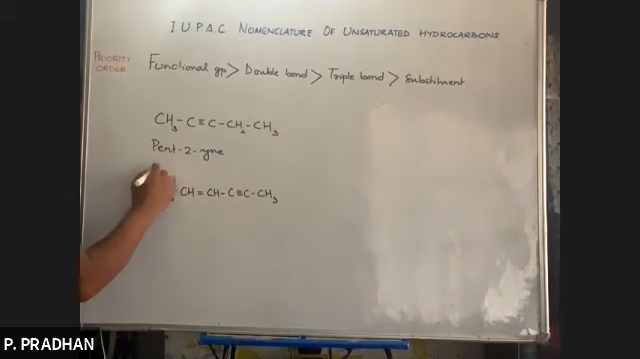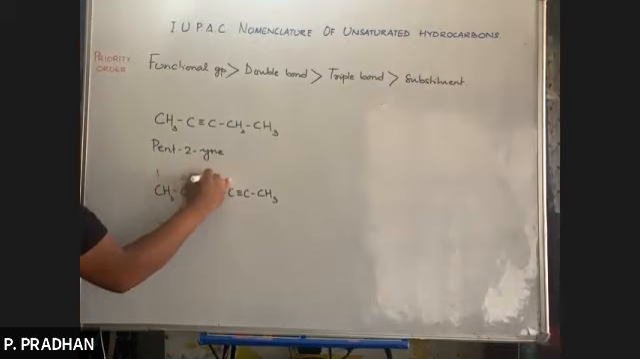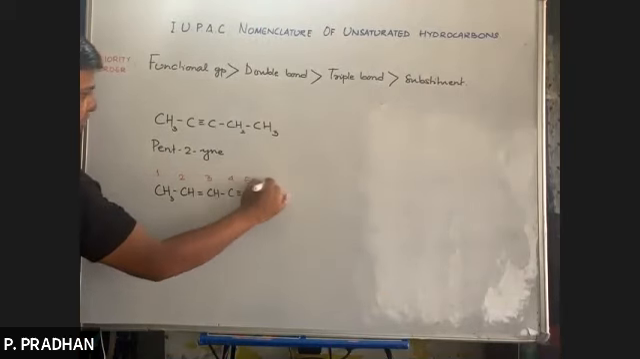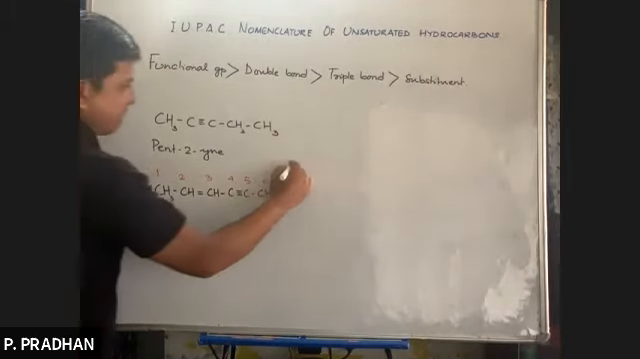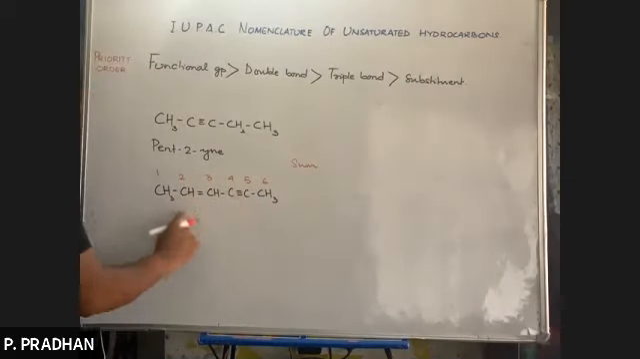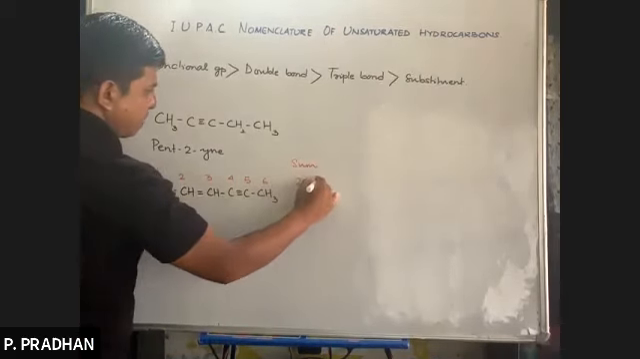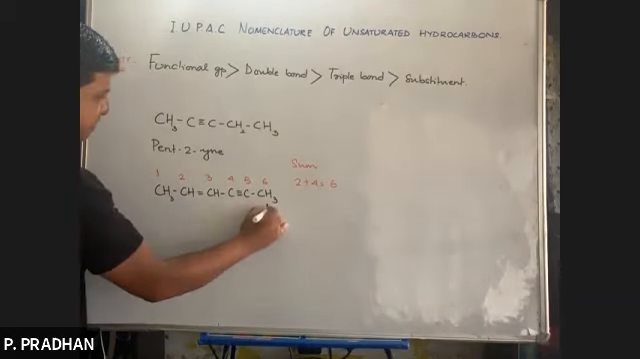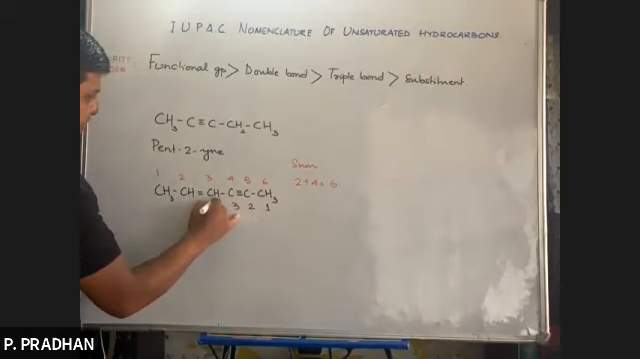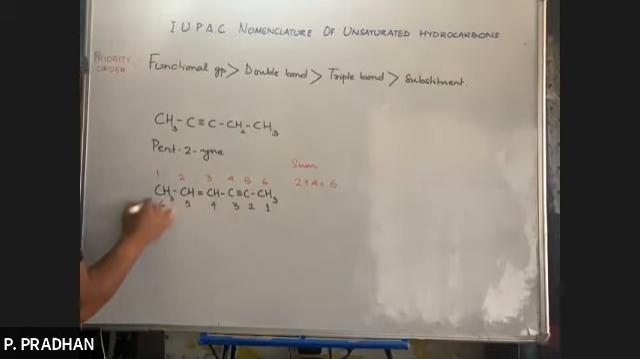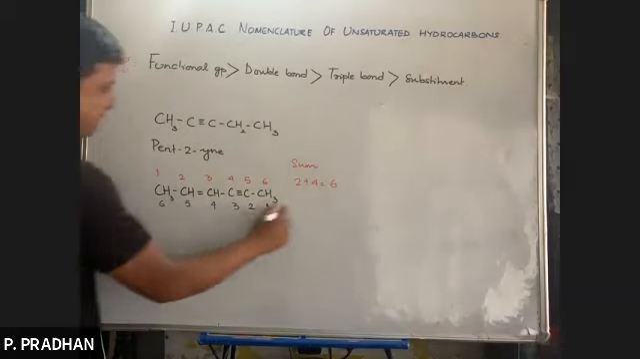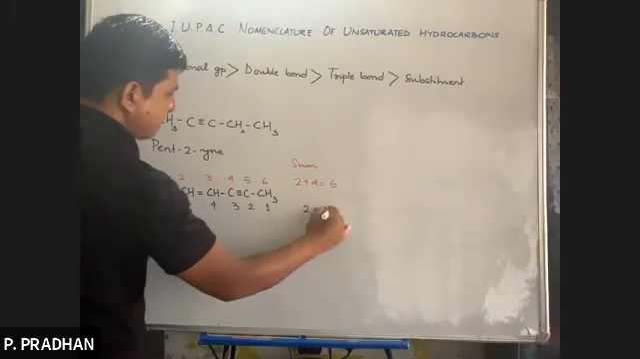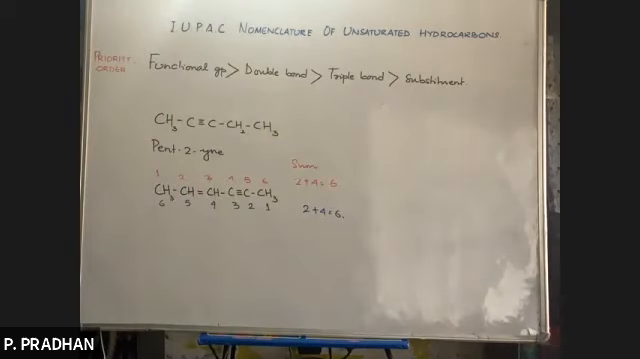So if I number from this end, what will be the sum of locants? 2 plus 4 equals to 6. ना? 2 number में start हो रहा है, 4 number में start हो रहा है. So let me start numbering from the opposite end now. So again यहाँ पर 2 plus 4 ही होगा 6. Same lowest sum rule.